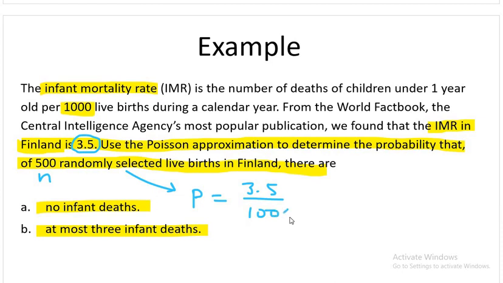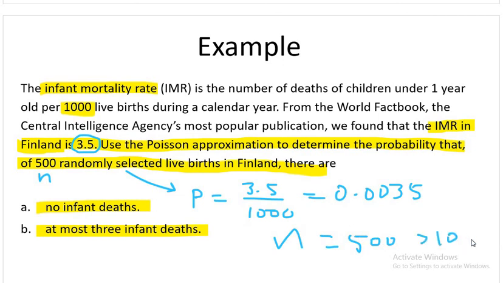Okay, so this is my rate, which is 0.0035, I guess, right? So now N and P are given. So you know that when N and P are given, it's a binomial distribution, not Poisson. But now you can see that this N is greater than 100. This is one condition. What was the second condition?